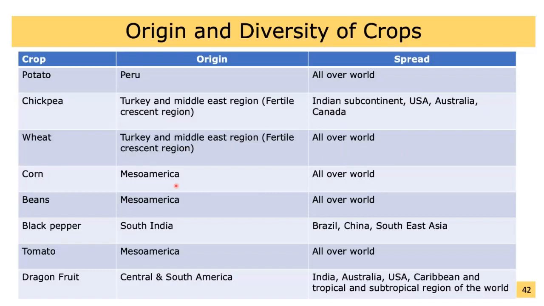Corn, Mesoamerica. Now it's grown all over the world. Beans, center of origin Mesoamerica. Now it's grown all over the world. Black pepper, center of origin South India. Now it's grown in Brazil, China, Southeast Asia.